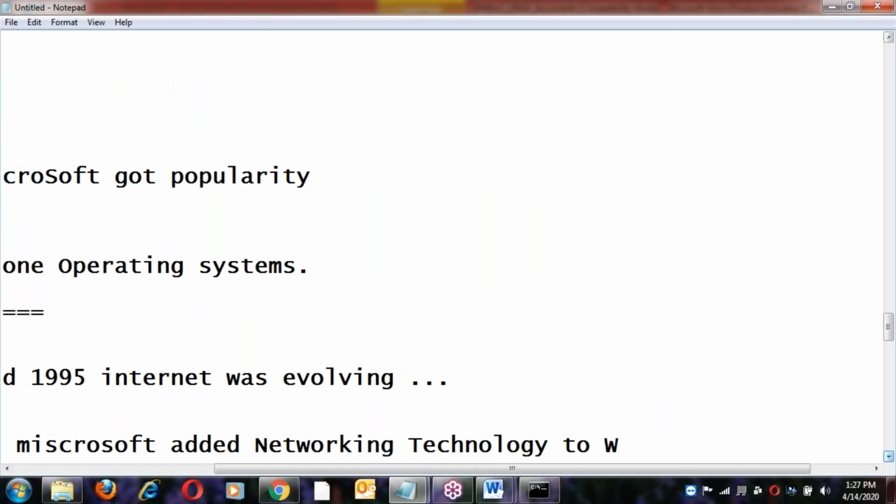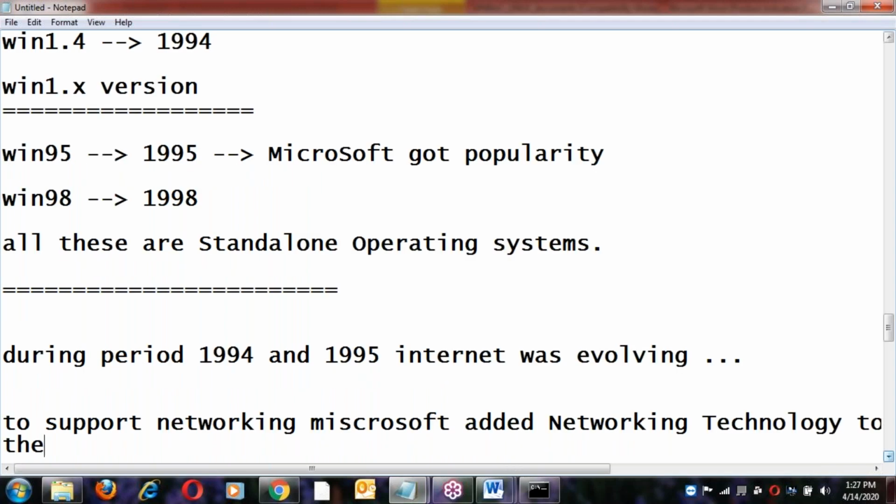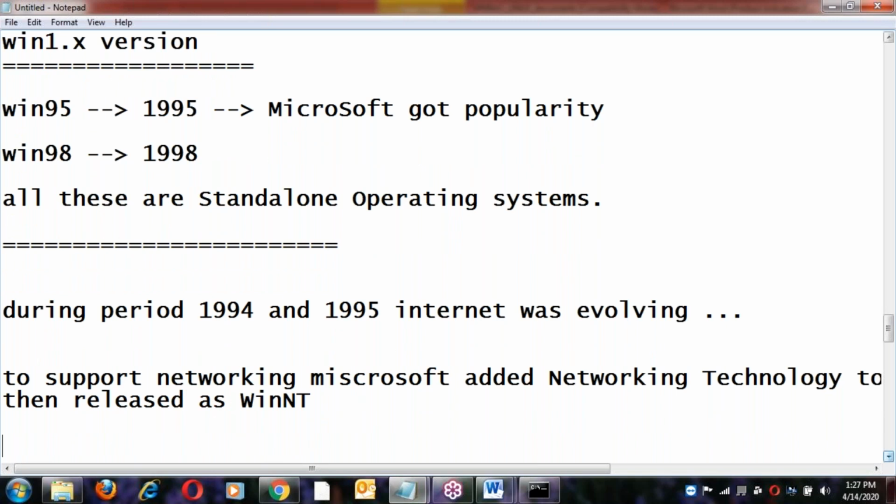So Windows NT means networking technology. NT means networking technology. Windows NT supports networking.